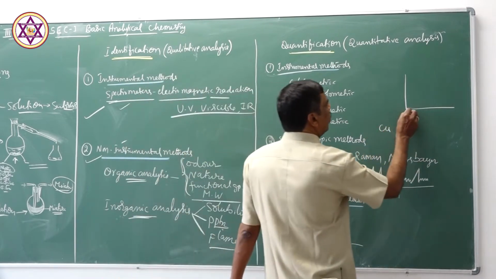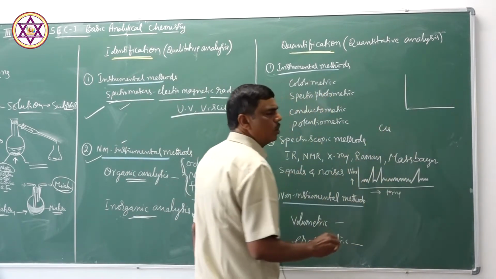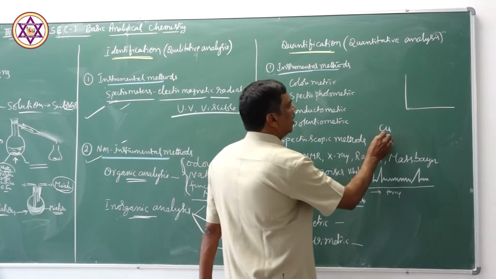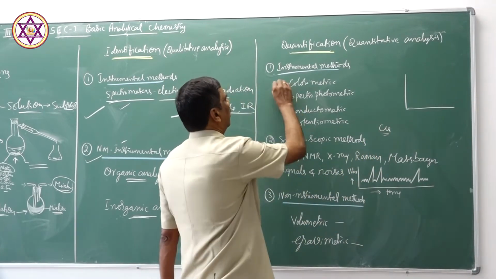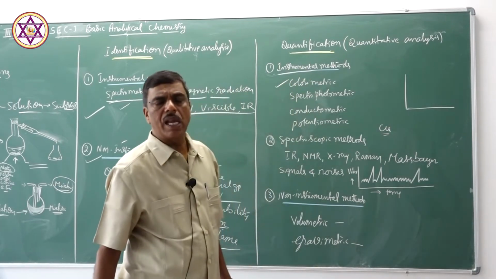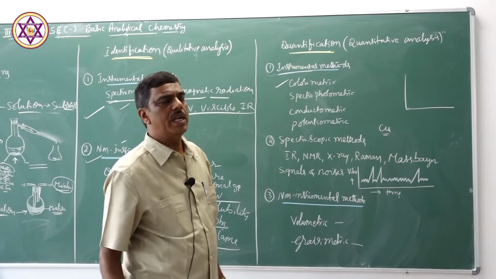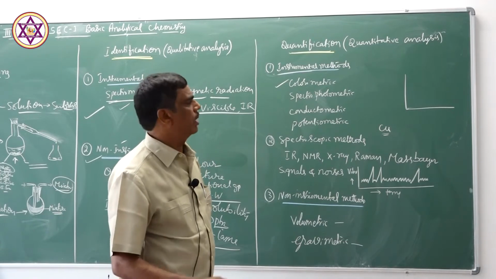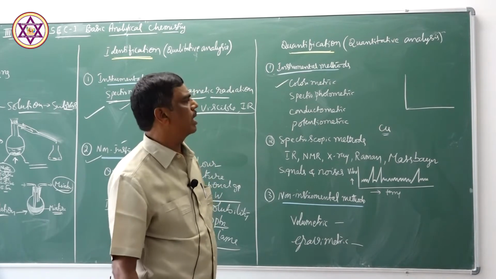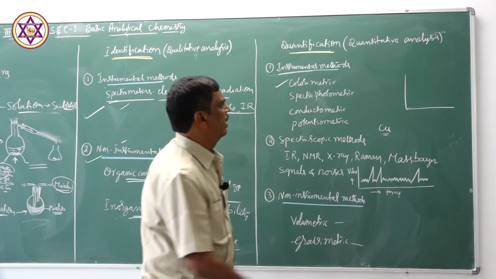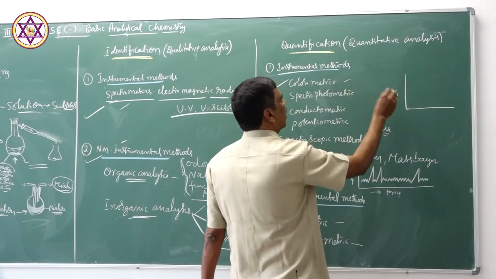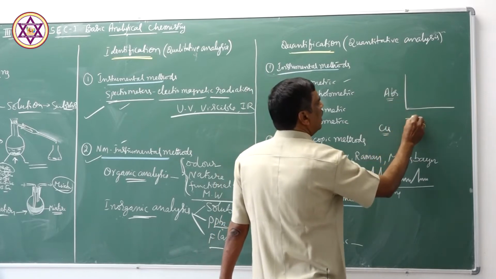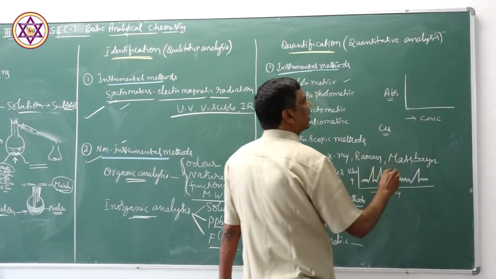In this curve, a standard solution of the copper ion is prepared, and a series of solutions of different concentrations are prepared. Their absorption at different wavelengths is studied in the colorimeter, and absorbance is studied under different concentrations.